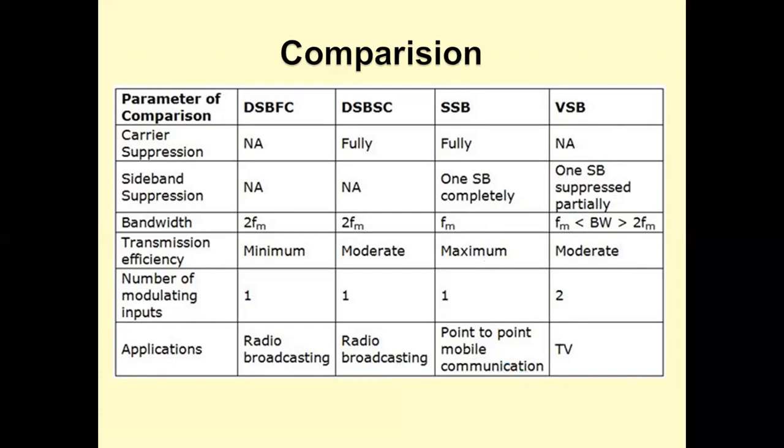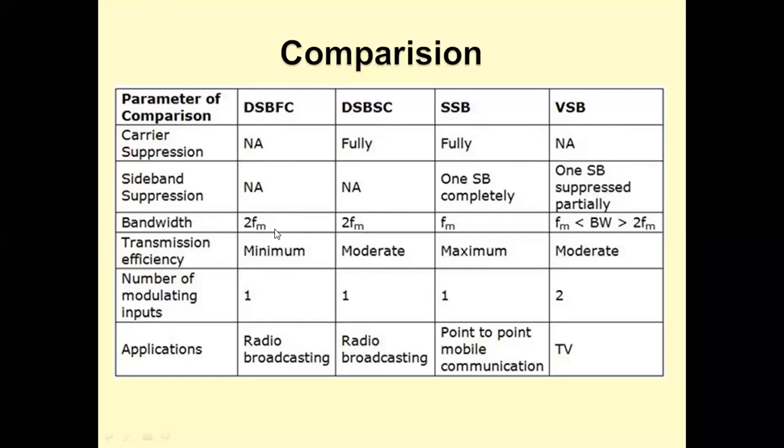And let us summarize all these comparisons once again. For AM, there is no need of carrier suppression. For DSBSC, SSB, full carrier suppression is required, whereas VSB is not applicable. Sideband suppression, in AM, no need of sideband suppression. DSBSC also no need of sideband suppression, whereas in SSB, one sideband is to be completely suppressed. And VSB, a part of the other sideband we are transmitting, so one sideband is partially suppressed.